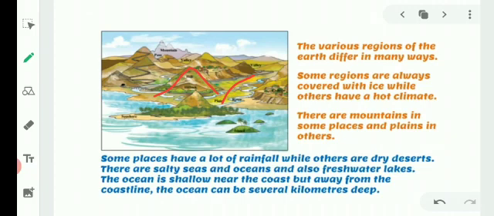Some places have a lot of rainfall while others are dry desert. There are salty seas and oceans and also freshwater lakes. The ocean is shallow near the coast, but away from the coastline, the ocean can be several kilometers deep.